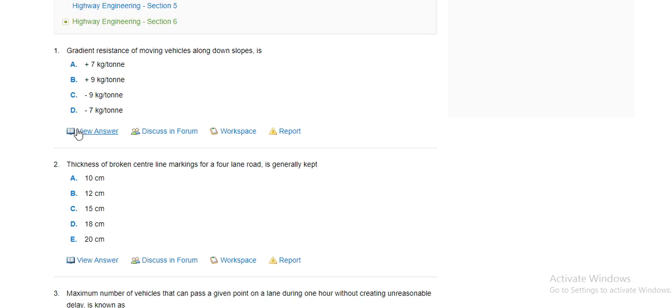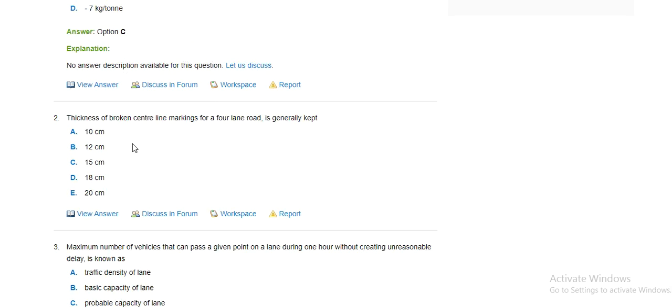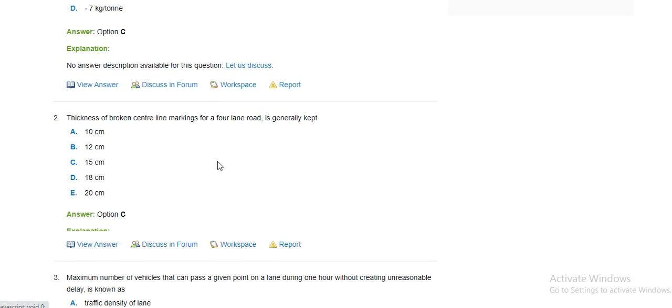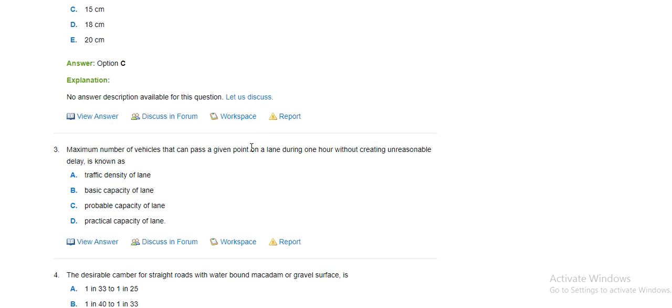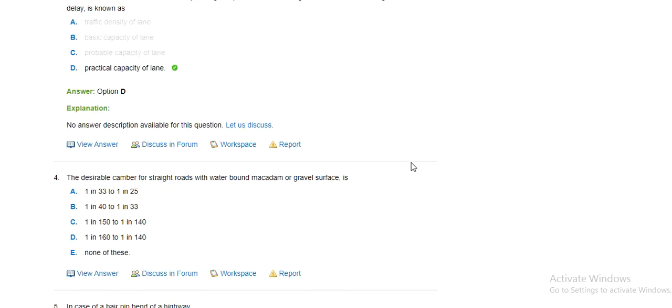Gradient resistance of a moving vehicle along the downslope is -9 kg per ton. Thickness of broken center line marking of a 4-lane route is generally kept as option C, 15 cm. Maximum number of vehicles that can pass through a given point on a lane during 1 hour without creating unreasonable delay is known as: traffic density of lane, basic capacity of lane, probable capacity of the lane, practical capacity of the lane. Practical capacity of the lane is the correct option.